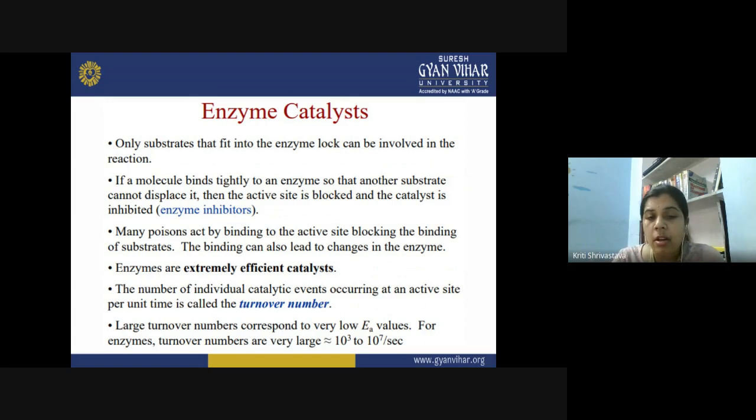The number of individual catalytic events occurring at the active site per unit time is called the turnover number. A large turnover number can correspond to a very low activation energy value. That is how the reactions are taking place quickly within the unit time. But if the turnover number is very low, in that case the activation energy value must be very high, so per unit time lesser changes are observed.